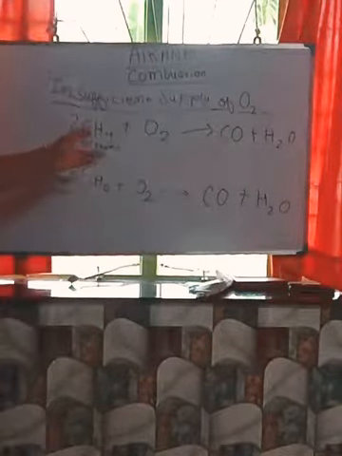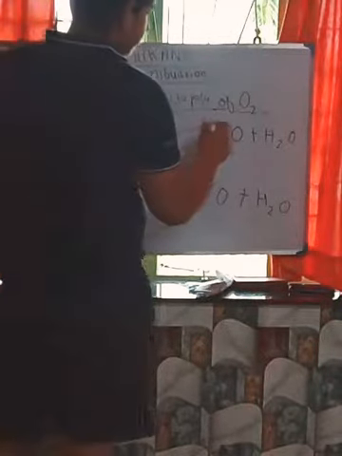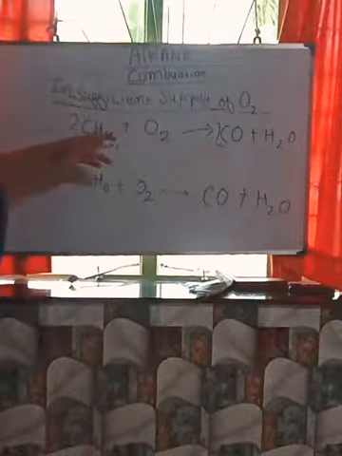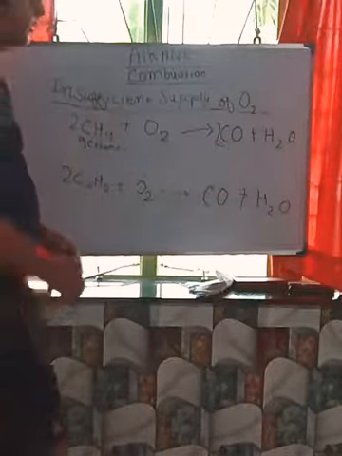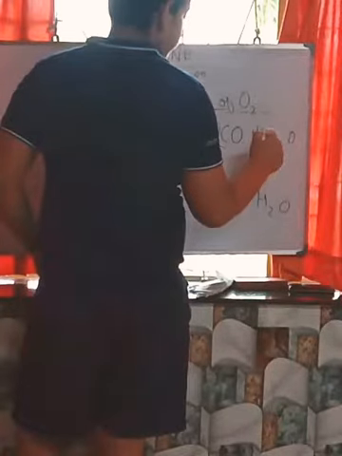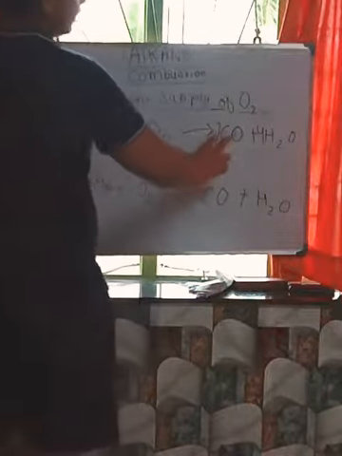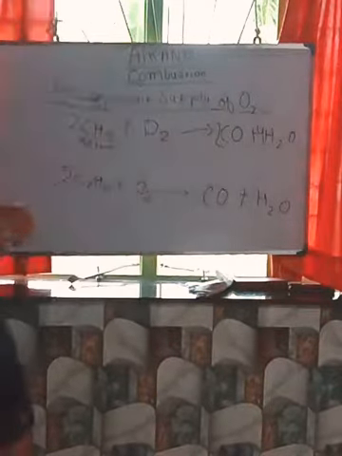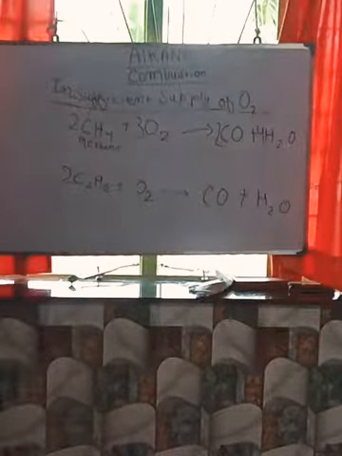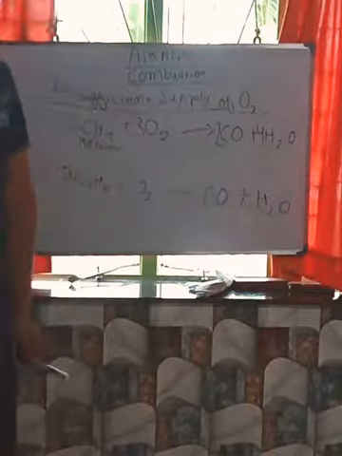See now. Here 2 carbons, here 1 carbon. So here you put 2 carbon. Finished. Hydrogen is 4 into 2, 8. Here hydrogen is 2, so put here 4. And finished. Here oxygen is 2 plus 4 is 6, so put 3 here. See, finished. This reaction is 2CH4 plus 3O2 gives out 2CO plus 4H2O.